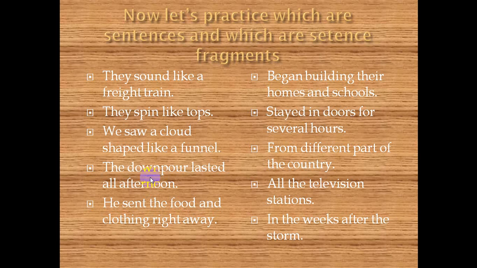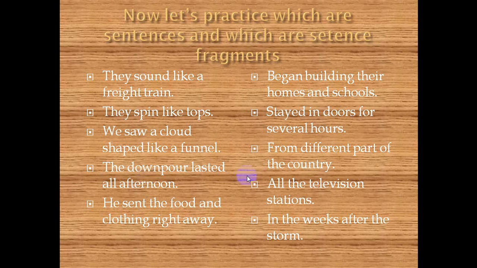The downpour lasted all afternoon. The downpour is the subject of the sentence. Lasted all afternoon is the predicate of the sentence. So this one is considered a sentence because it expresses a complete thought.